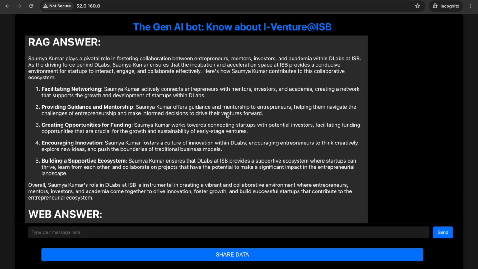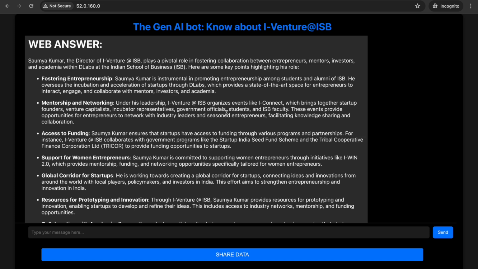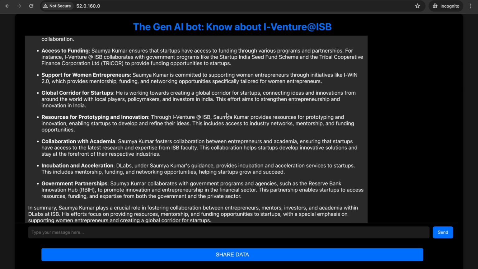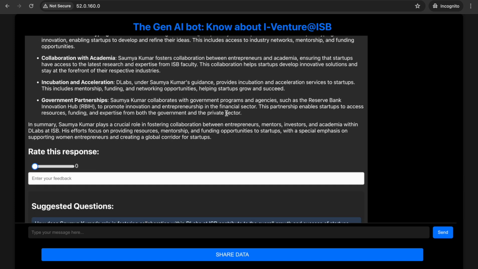So the RAG answer is based on the iVenture at ISB data that has been used to train the model. And the web answer is like, okay, you go and do a Google search and then you find information. That's where the web answer is coming from. So it searches for all the information on the web and then generates the answer.